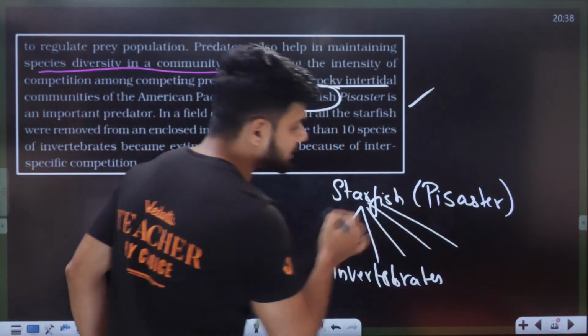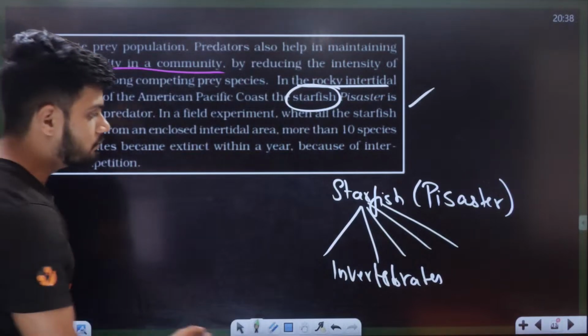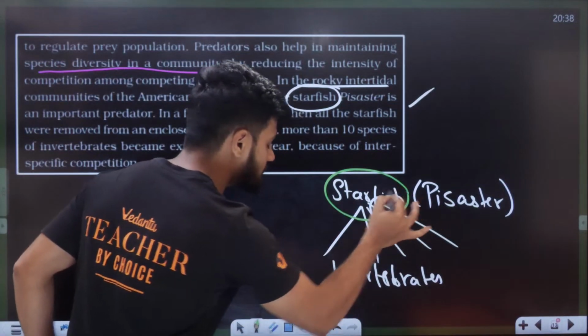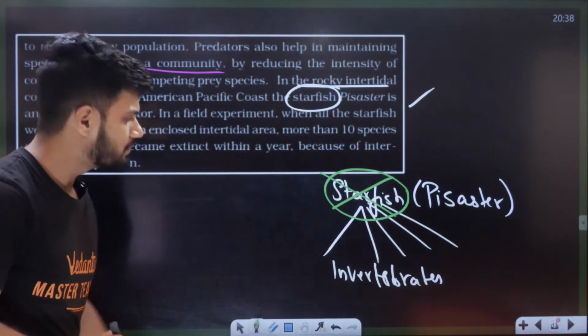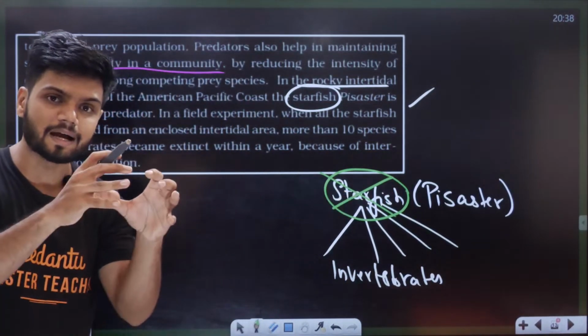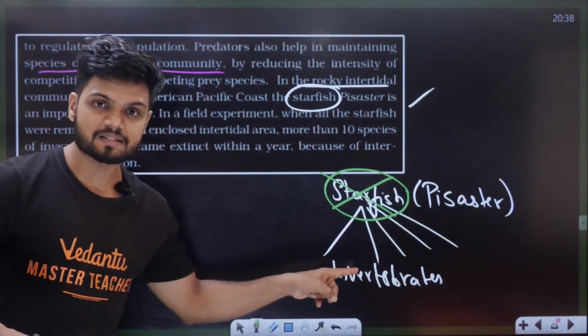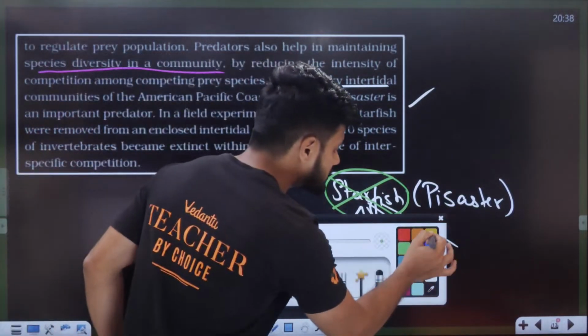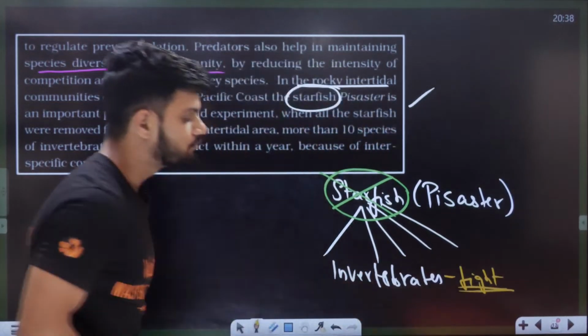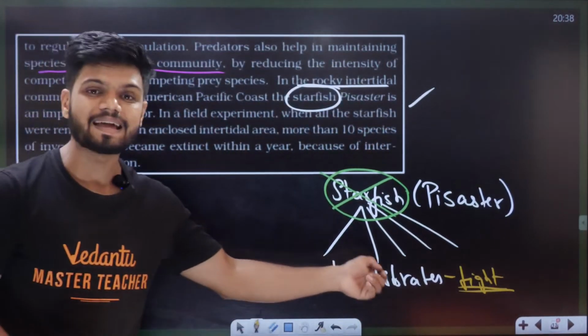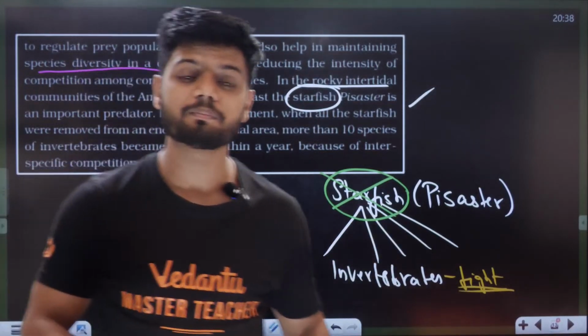Now what do we do? In an experiment, we remove the starfish. This starfish was completely removed from a habitat. If the starfish is completely removed, these invertebrates started fighting among each other, and within 10 years many of them became extinct.